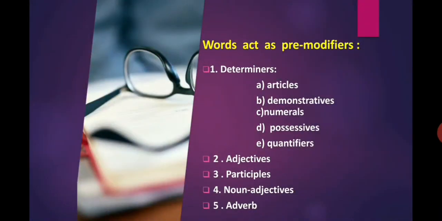Words that act as pre-modifiers: determiners. Articles, demonstratives, numerals, possessives, quantifiers. These are all determiners, and determiners act as pre-modifiers. Adjectives act as pre-modifiers. Participles act as pre-modifiers. Noun adjectives act as pre-modifiers. Adverbs also act as pre-modifiers. Now, let us see how determiners act as pre-modifiers.